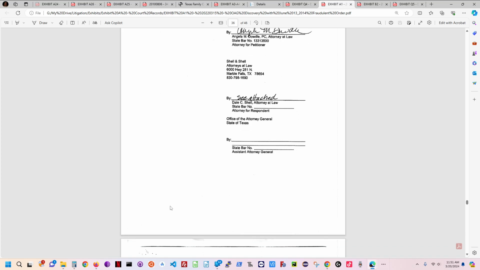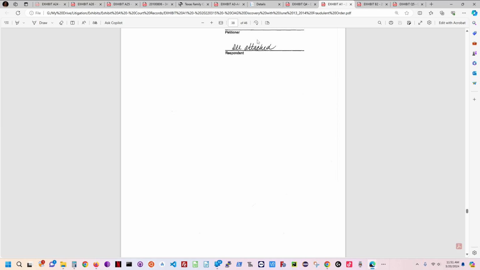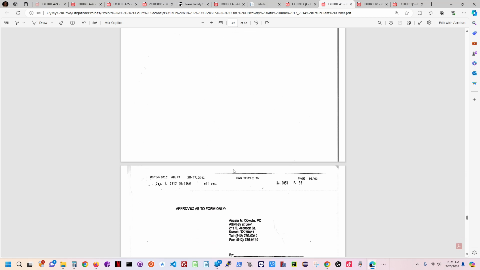See attached, no page number. No page number. No page number. And it didn't have my ex-wife's signature. They got my signature, but not on this court order. This was taken out of a different document and inserted into this document 3.5 years later.